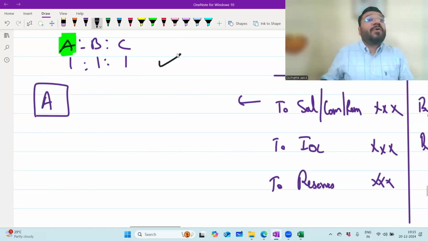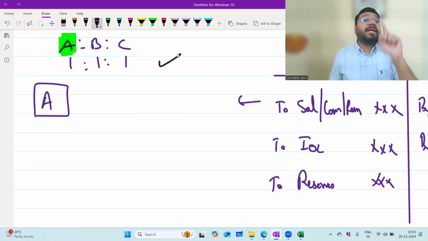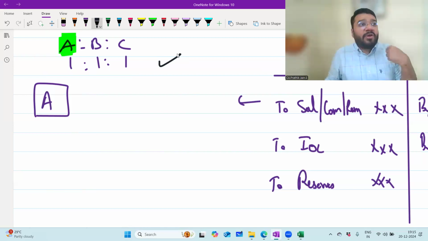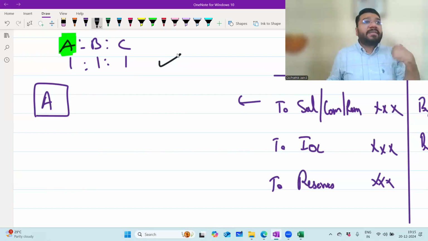Profit sharing ratio is for the risk that you're taking in the business. For the person who's working extra hard, you have to reward him by salary. If you don't do it now, today, A might happily work. But after a point, when A becomes proficient in that business, he'll start fighting with B and C: "It is because of me only the business is running. You donkey fellow, you're sitting at home and enjoying. I'm earning extra money, you give me extra profit or give me salary." There'll be a conflict. So if you don't resolve the conflicting matters in the starting stage, it'll be big chaos at the end. Hence, the concept of salary was proposed.